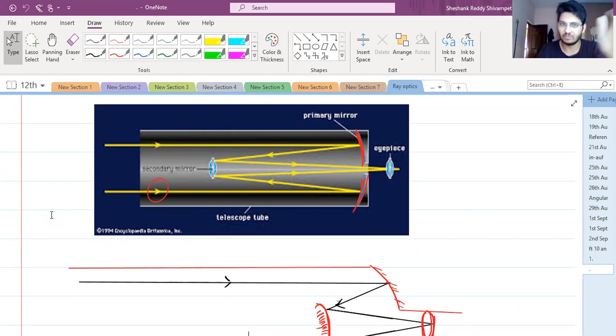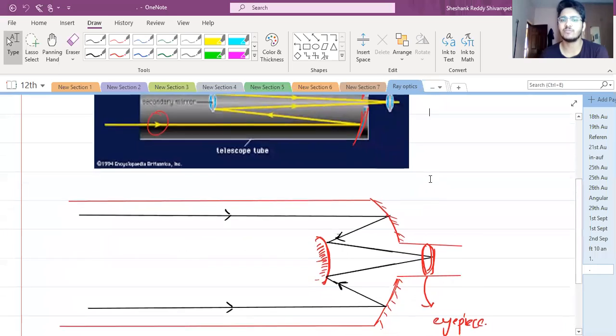The way you look at microscope and telescope, they are just combinations of mirrors or lenses. जैसे इस case में mirror था. Generally speaking, it is a combination of lenses. That is, the image due to the first lens will be the object for the second lens or mirror, जैसे भी. ठीक है? Clear?